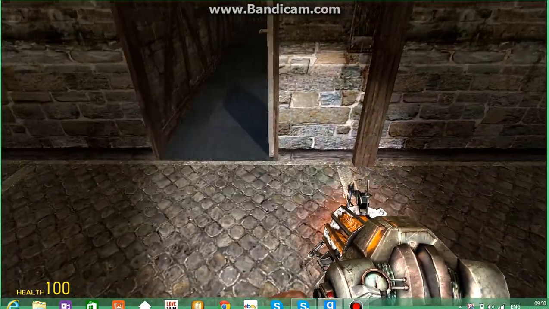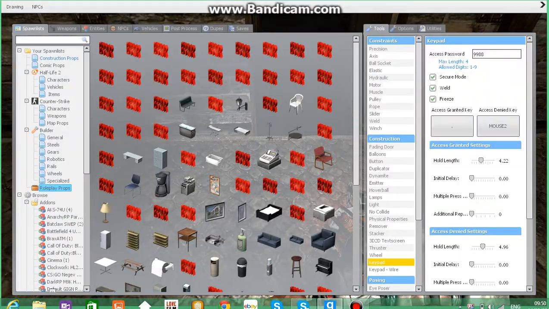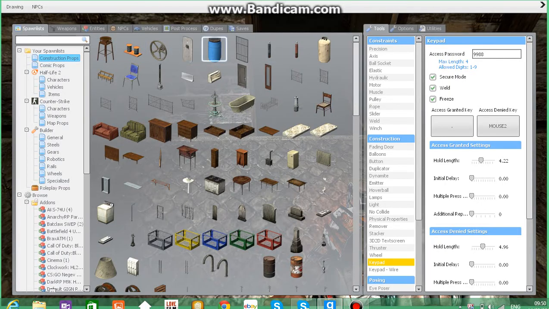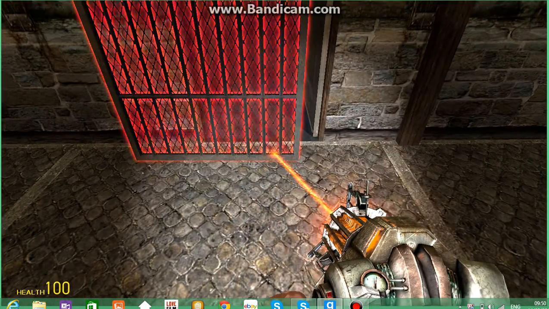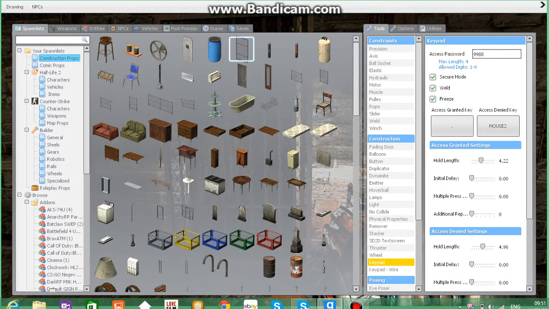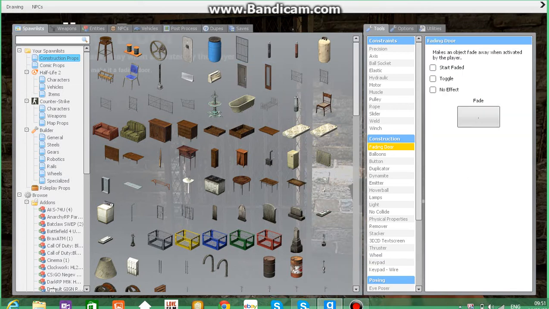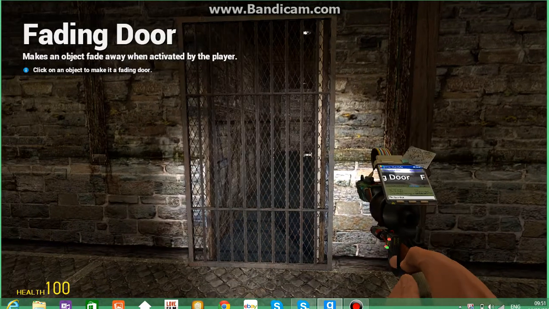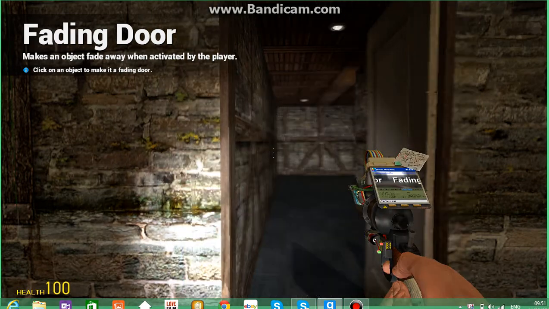So you want to get a fading door. It's just from props. Fading door. Plug it in, and then I'm going to go construction props, iron door, and I'm going to get a fading door. Pick any button you want, 1, 2, or 3, anything. I have to put it to that. So then you click that button.